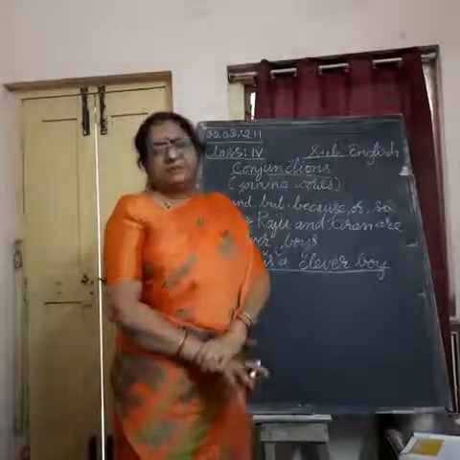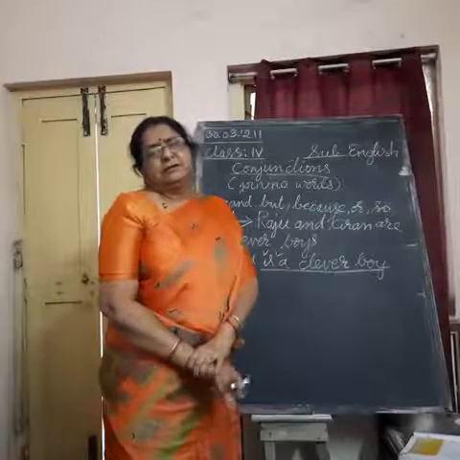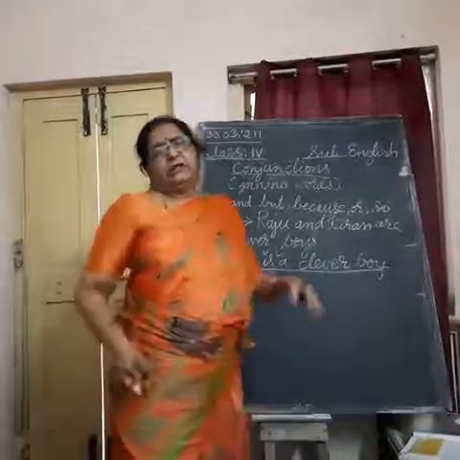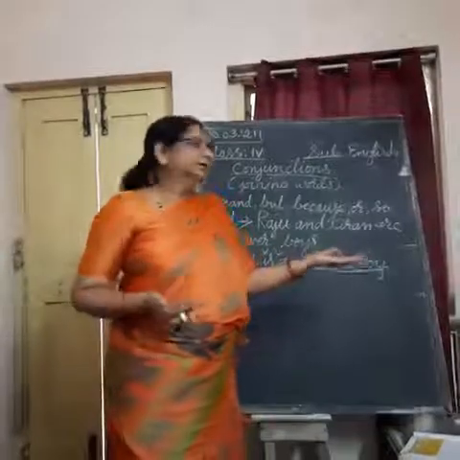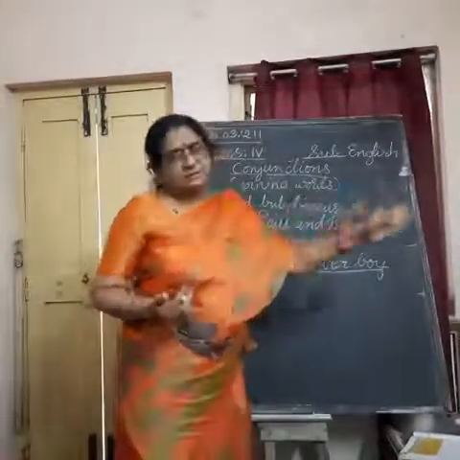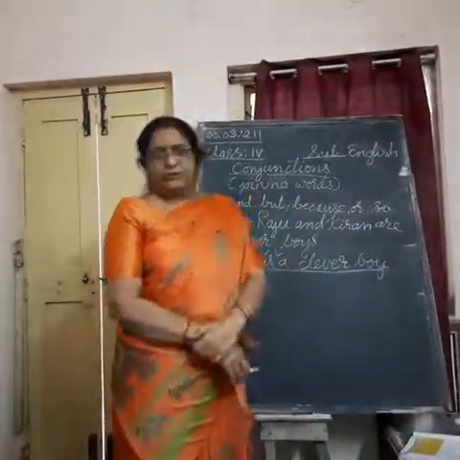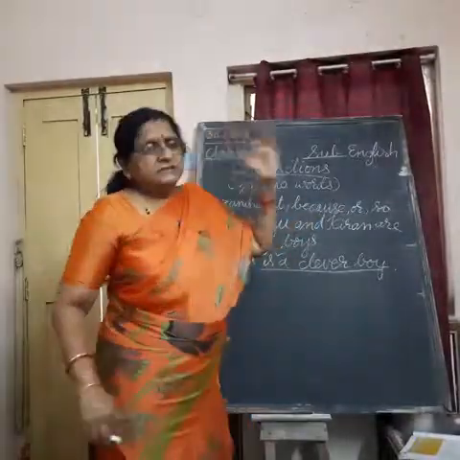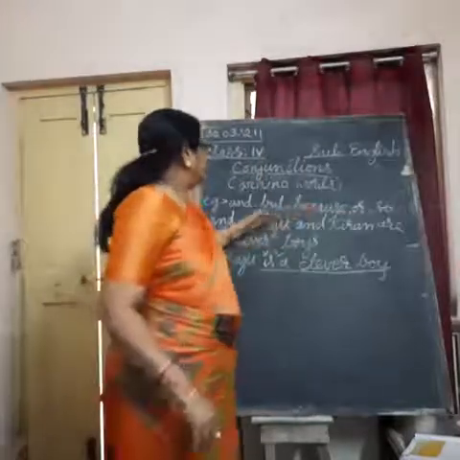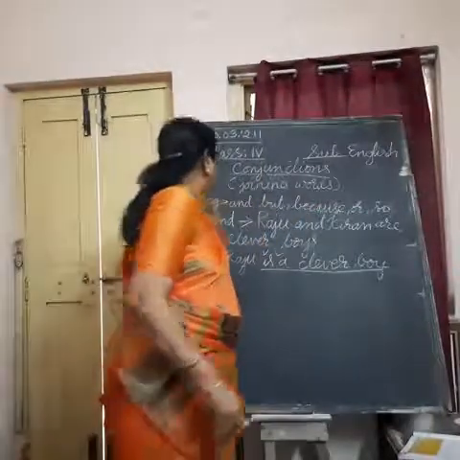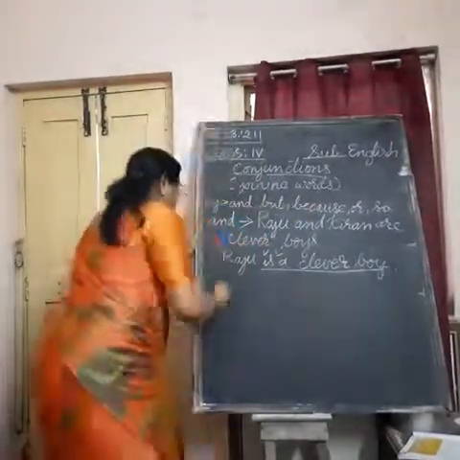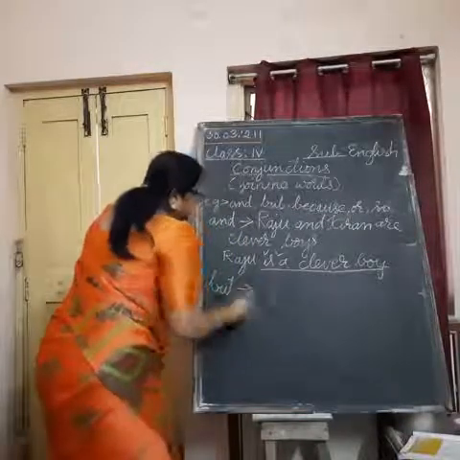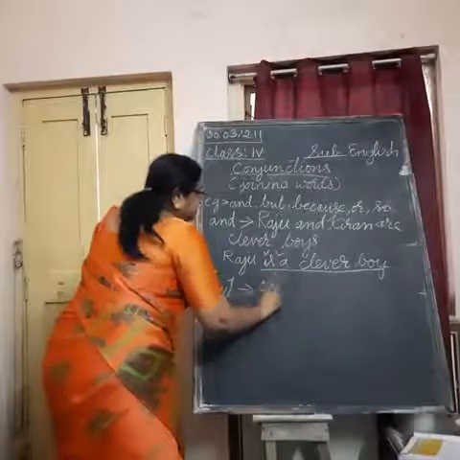Fruits and vegetables are good for health. Fruits are good for health, vegetables are good for health. Are good for health is common thing. So we can write fruits and vegetables are good for health. In this way, when both the sentences carry same meaning, then we use and. But is used when both the sentences carry opposite meanings.